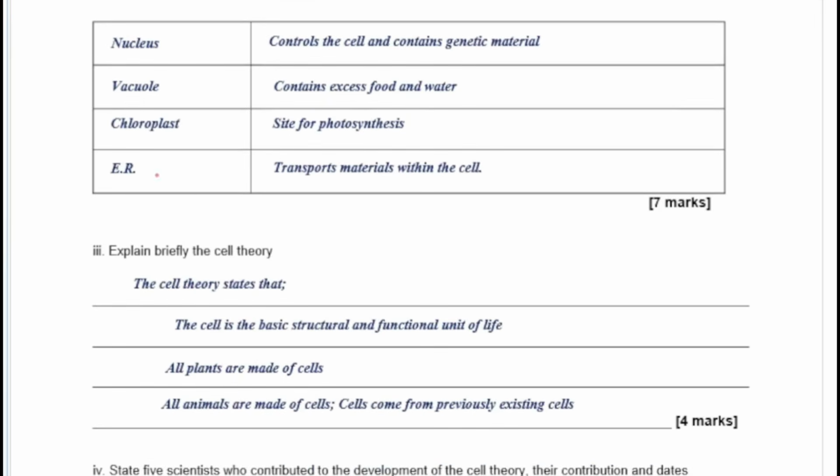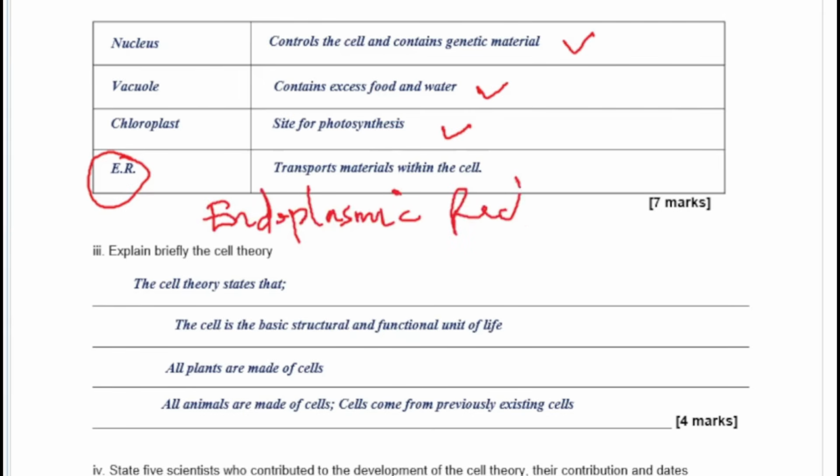The other organelles, of course, that we look at on the other page, you have the nucleus containing the genetic material, the vacuole storing excess food and water, chloroplast for photosynthesis, and then endoplasmic ER actually means endoplasmic reticulum, okay, and then that helps in the transport of materials within the cell.